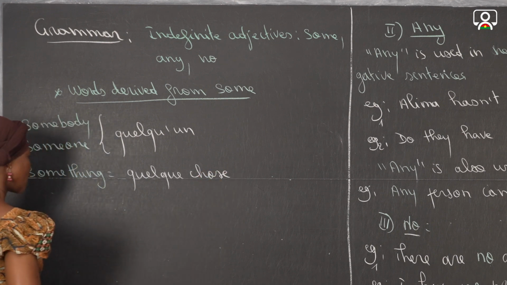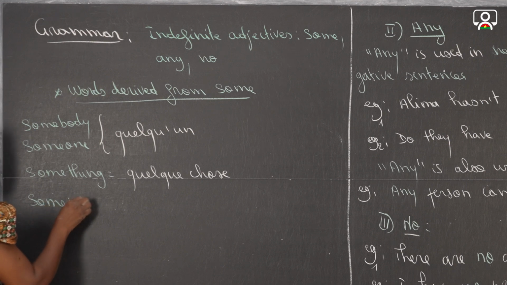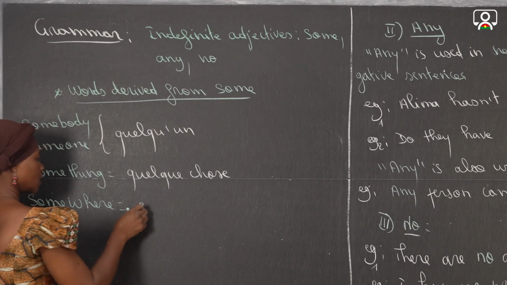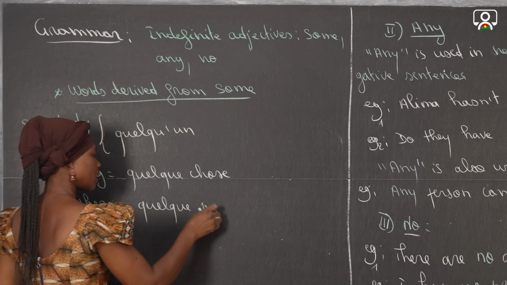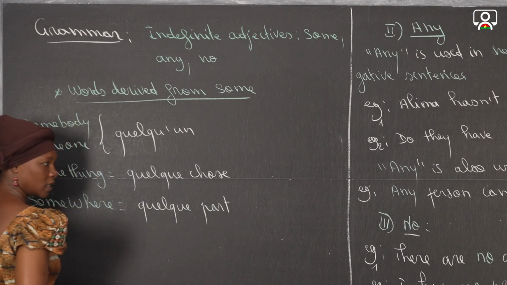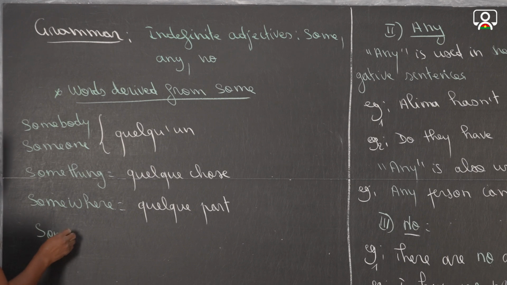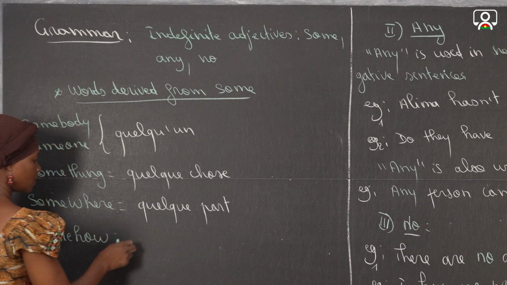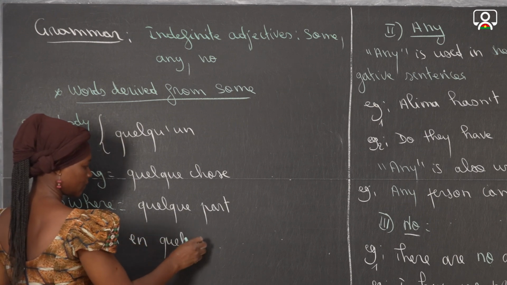We have also somewhere, in one word, and we translate it in French by quelque part. You have also somehow, which is translated by en quelque sorte.